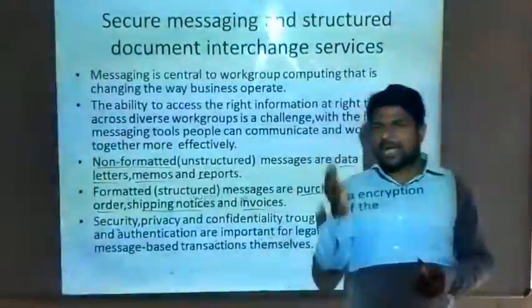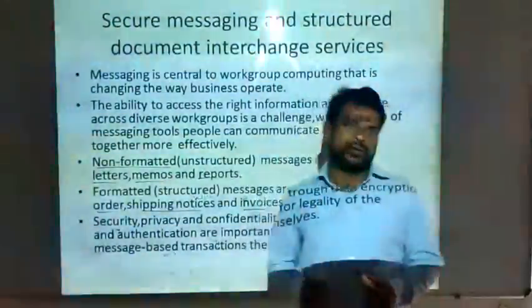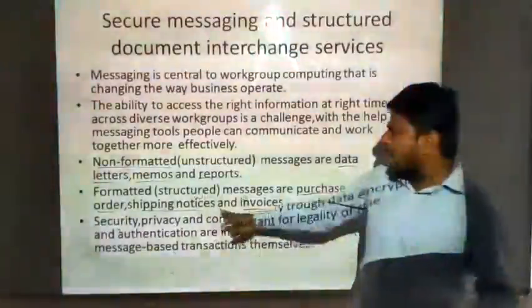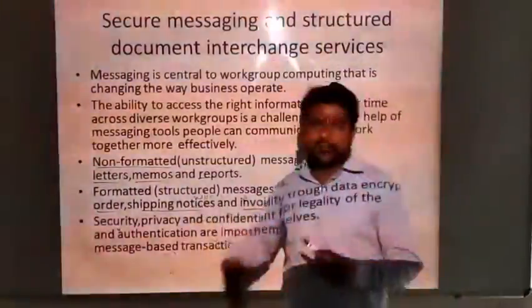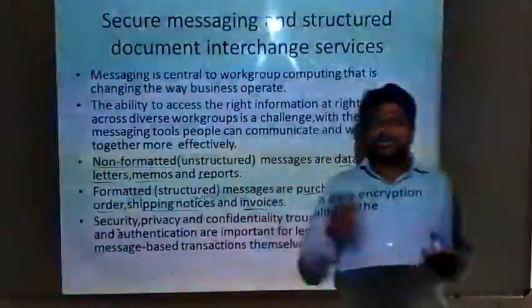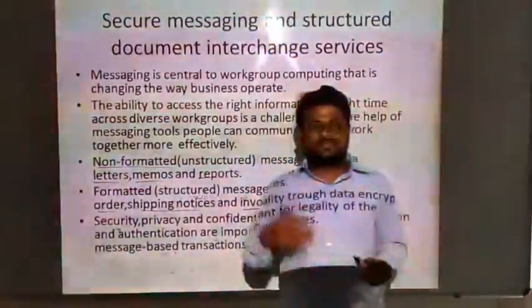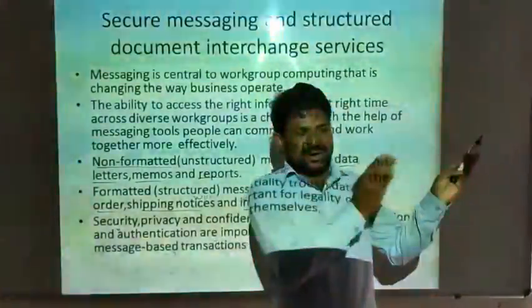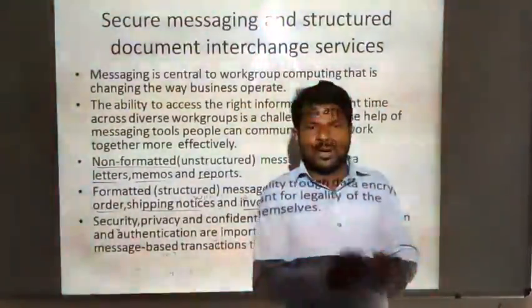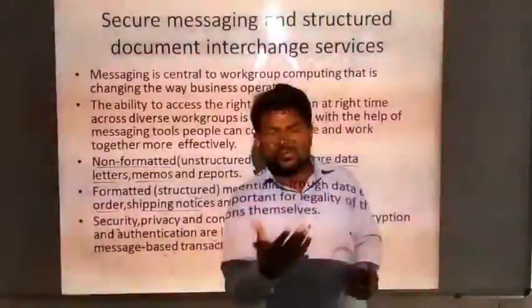You can take the receipt that I have ordered this product, and shipping notices. At the time of shipping, notices will be sent to your mobile phone that the particular product is delivered to your location, or it is shipped now. The messages you will see, right?